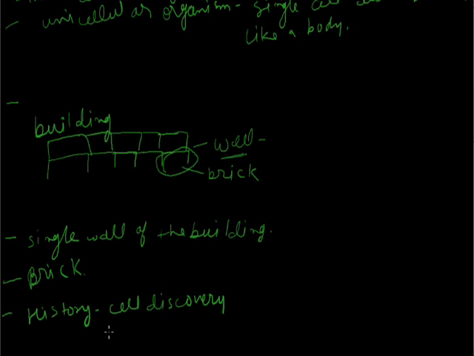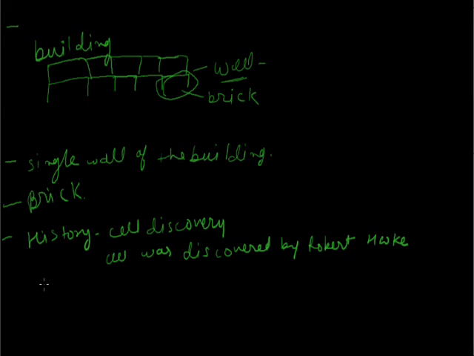Cell was discovered by a scientist named Robert Hooke. But how could he observe the cell? We all know that the cell is a very minute structure. To watch the cell, we should always have a microscope.